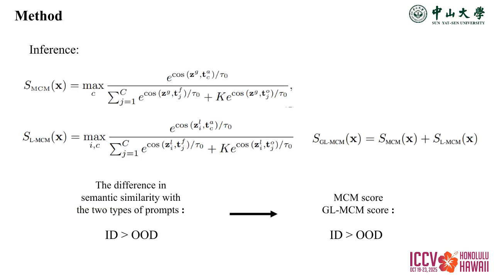During inference for the downstream classification task, we adopt the same strategy as CLIP, depending solely on the forced prompt. For the OOD detection task, our method can be flexibly combined with different score functions, such as the MCM score and the GL-MCM score. Benefiting from this information specific to the ID classes, the cosine similarity between the image features of an OOD image and the text features of both prompts may exhibit less distinction compared to those of the ID data. Therefore, even when trained without any reliance on external auxiliary datasets, the detector will have a notable capability to distinguish ID data from OOD data.